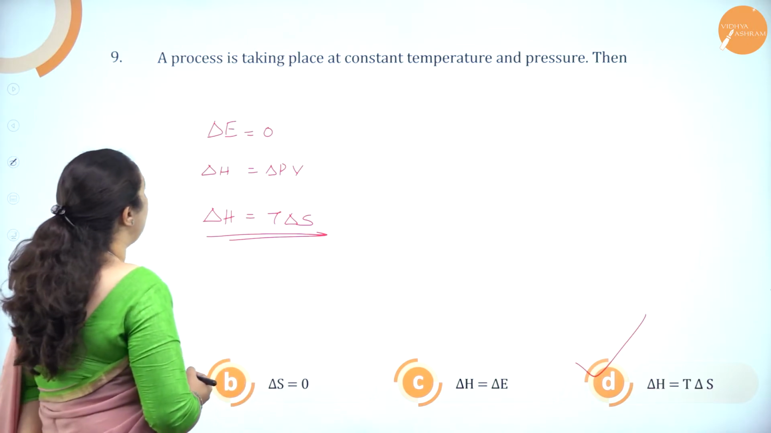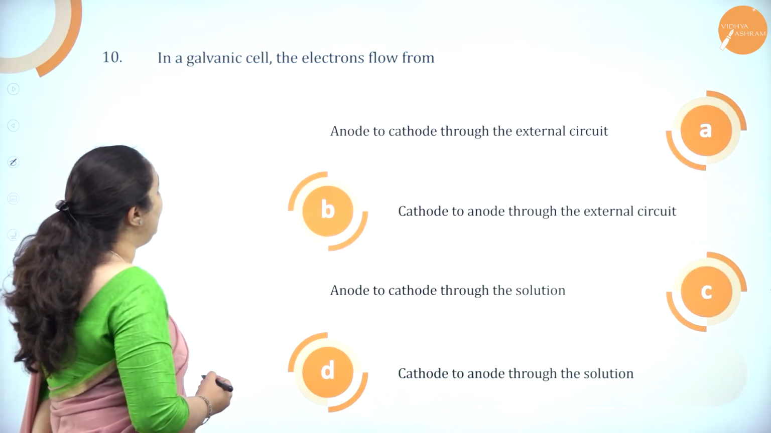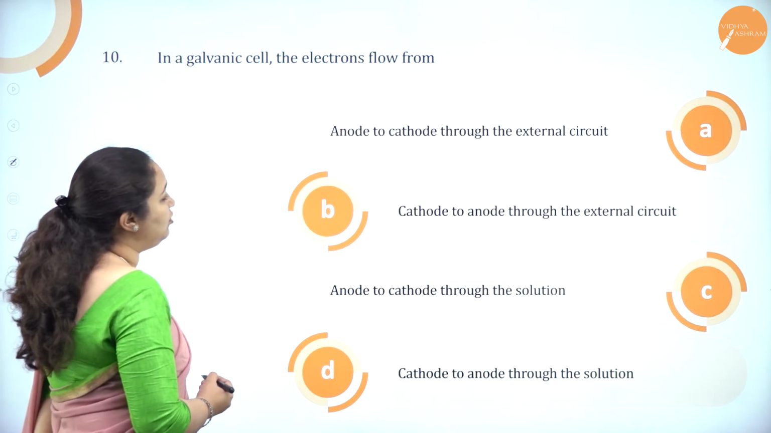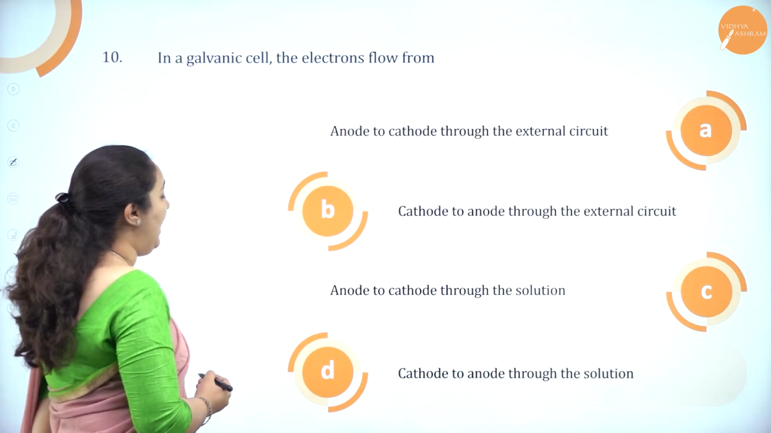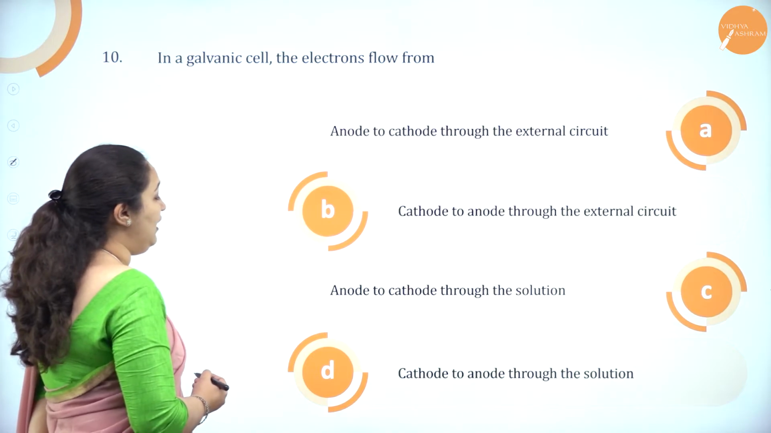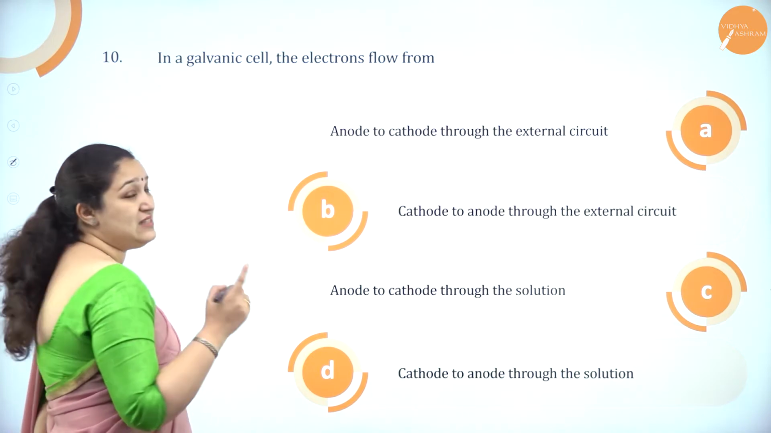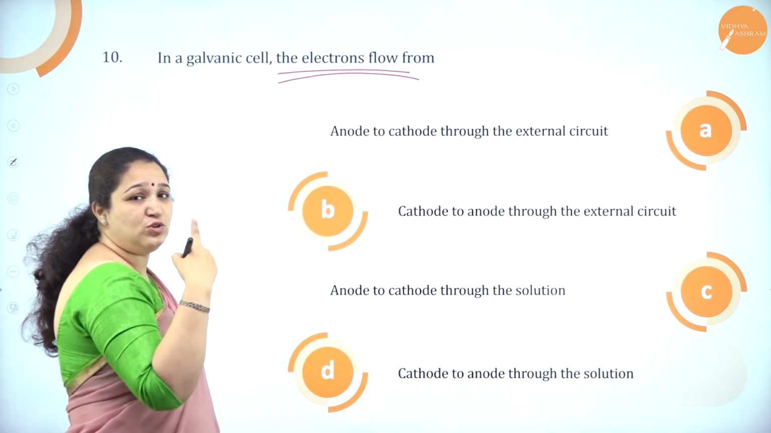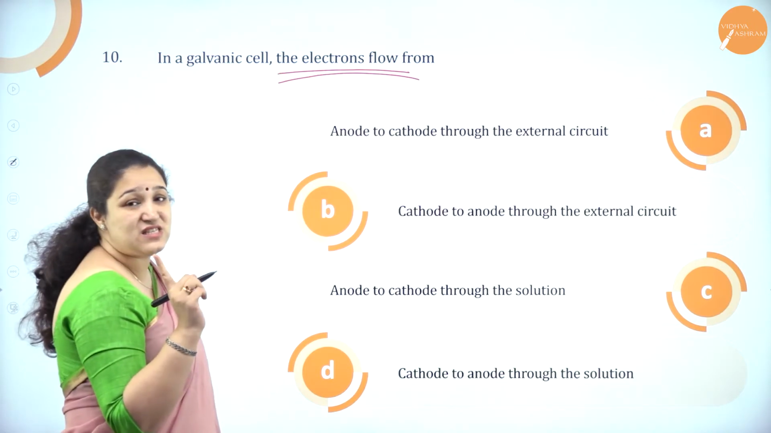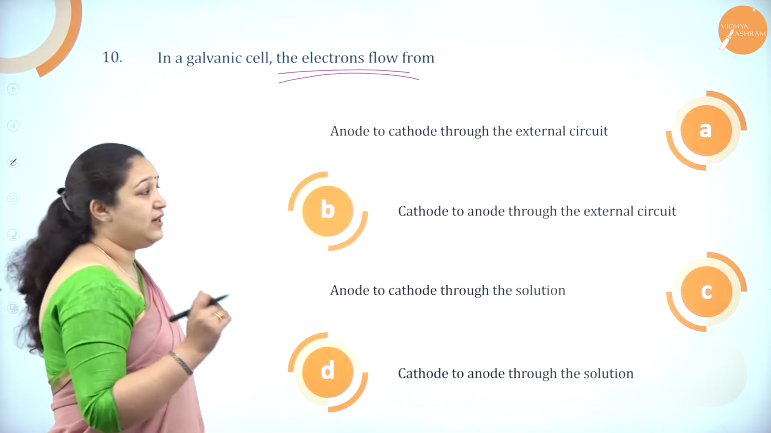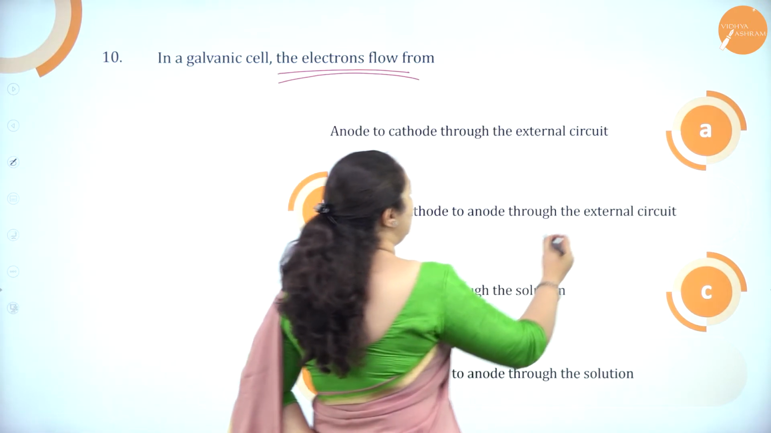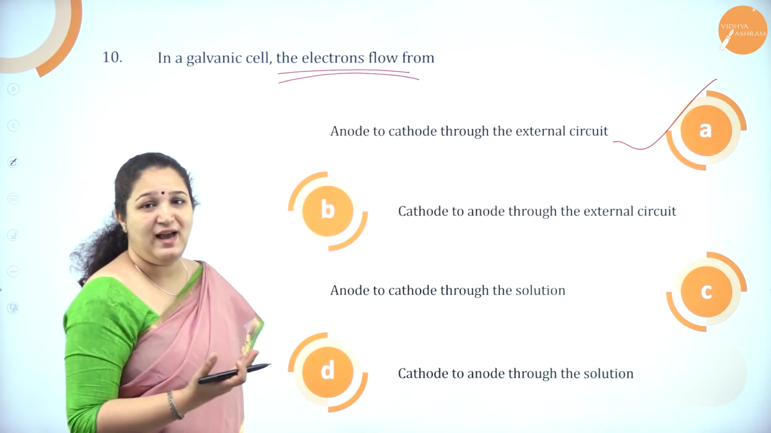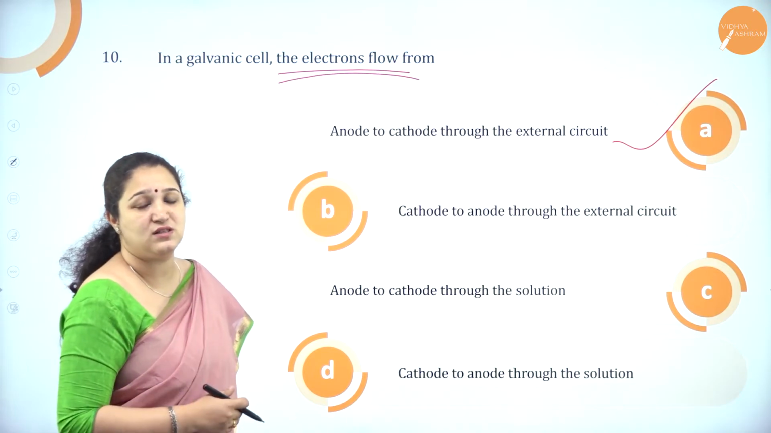Next one. In a galvanic cell, the electron flow is from anode to cathode through an external circuit, cathode to anode through an external circuit, anode to cathode through a solution, or cathode to anode through solution. See, in a galvanic cell, they are asking the flow of electrons. It is from anode to cathode through the external circuit. Correct? So the correct answer is anode to cathode through external circuit. You have to just know how we construct a galvanic cell and the reaction. Just remember the Daniell cell, you can answer this question.